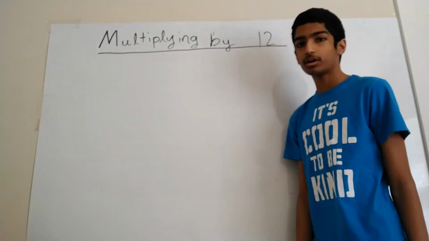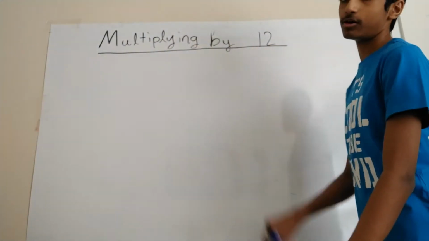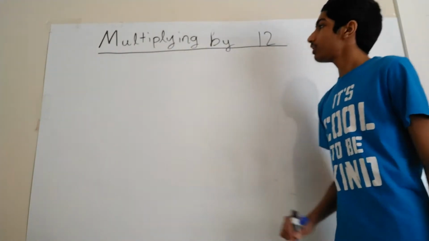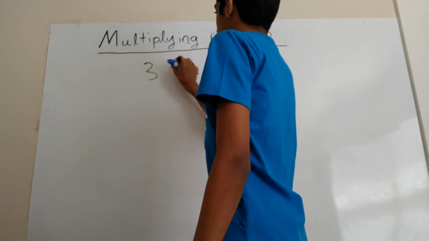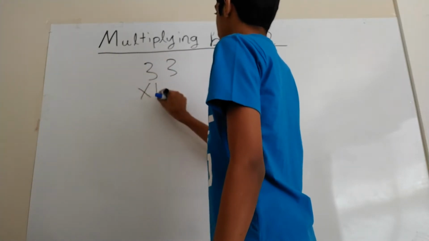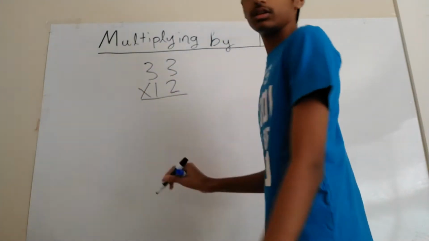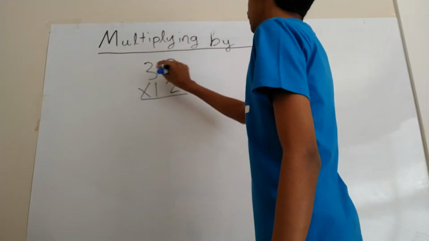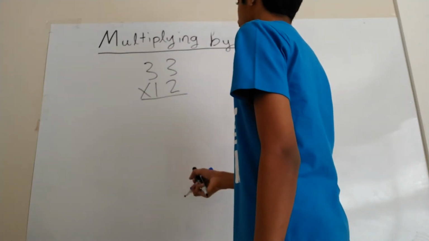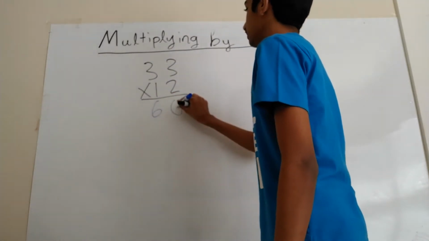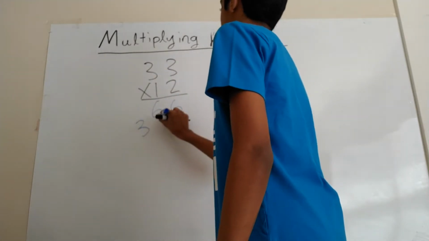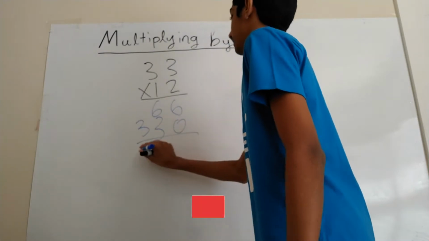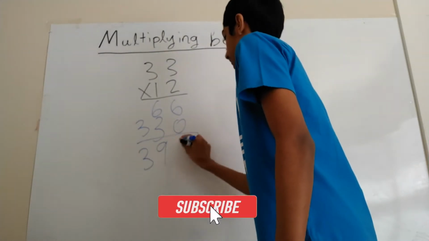Hi, today we're going to look at how to multiply by 12 in seconds. So first let's start off with the long multiplication problem, 33 times 12. So to do this, 33 times 2 is just merely 66. And then we drop the 0, 33 times 1 is 33. And finally we get 396.